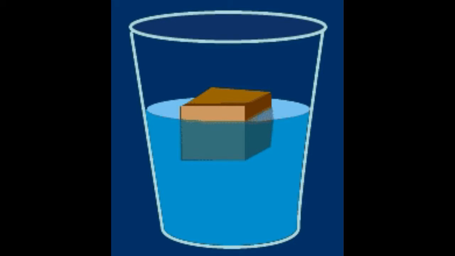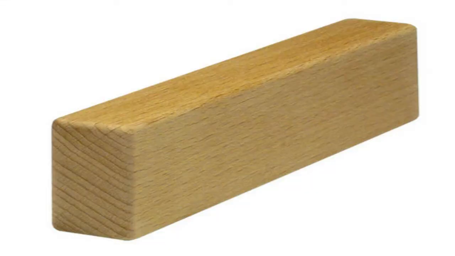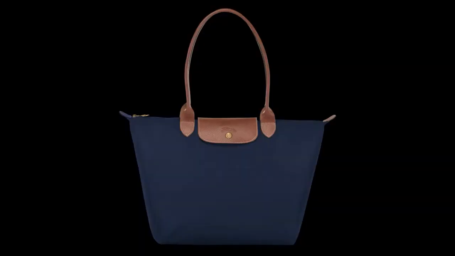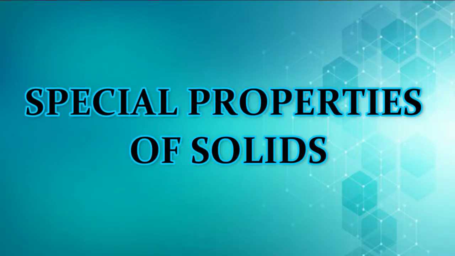If you take a block of wood and put it first in a pail with water and then in a plastic bag, you will see that its size and shape do not change. Examples of solids are stone, wood, pencil, scissors, book, chair, and bag. Solids also have special properties.